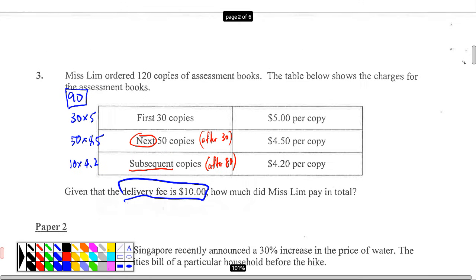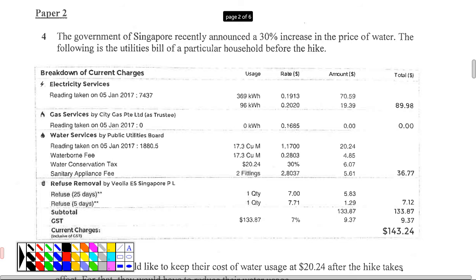So question 3, you understand? Let's go to question 4. Okay, now question 4. Is this real or fake? Real. There was an increase in the water bill since July. Yes, correct. Okay, so since July everything went up.